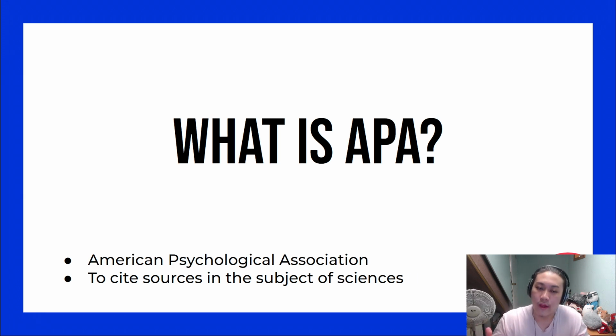While on the other hand, there's APA. APA stands for American Psychological Association. This style is typically used when citing sources in the subjects of social sciences, so disciplines such as psychology and sociology would fit in this subject. This citation style makes citing science papers and journals a lot simpler.